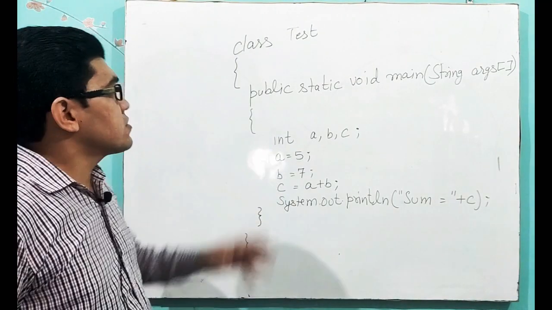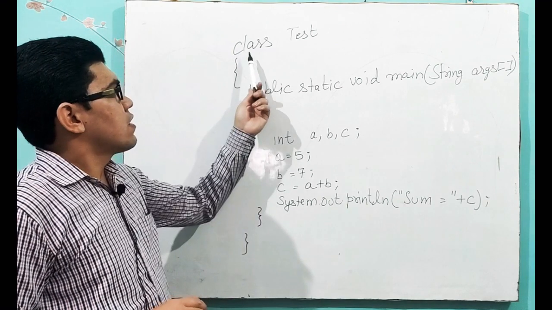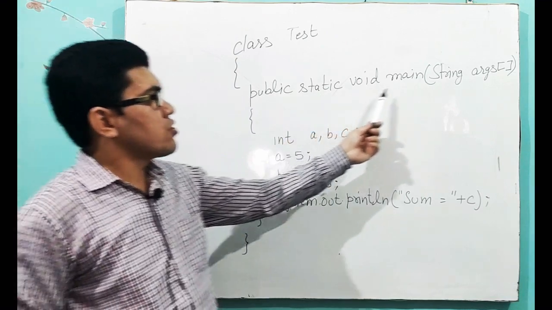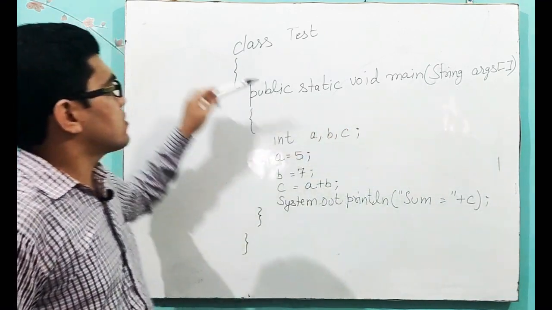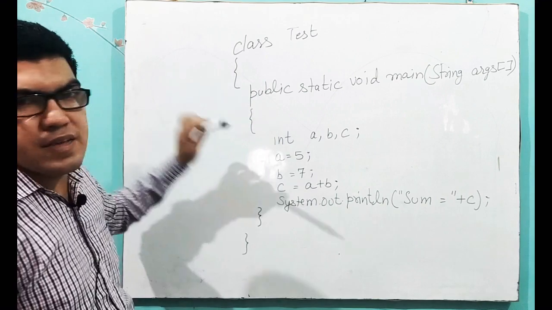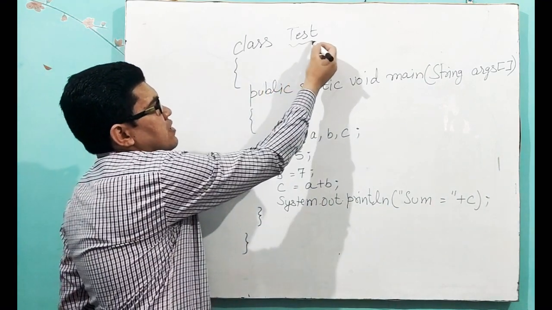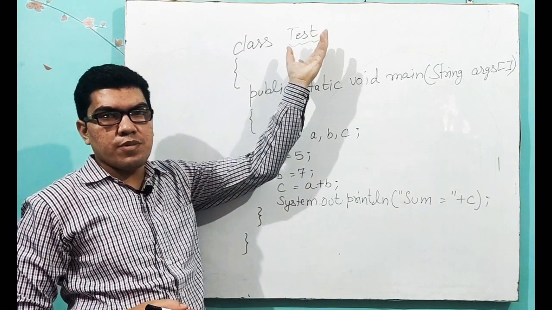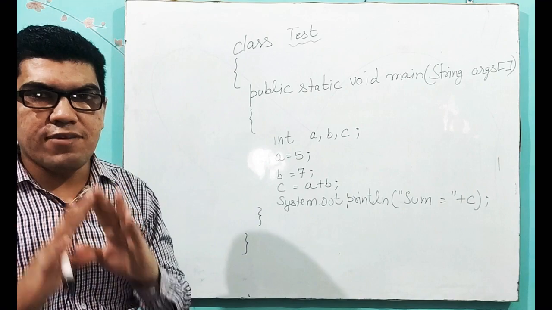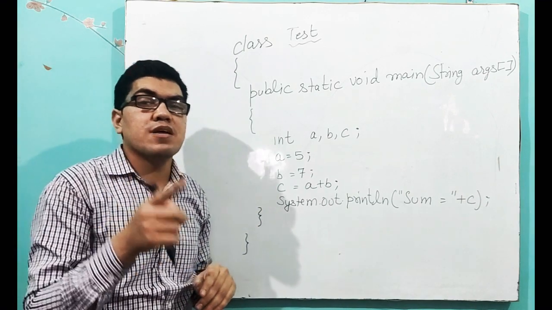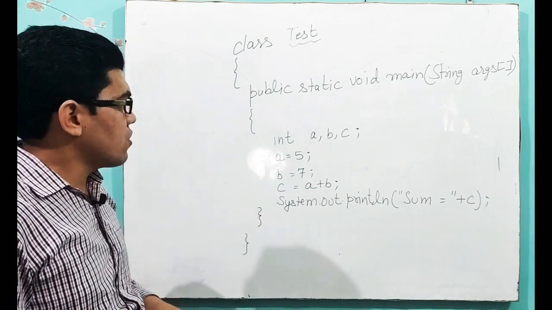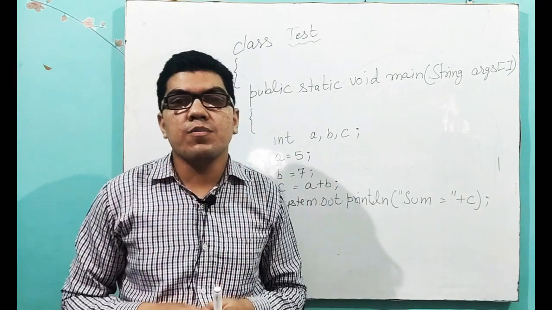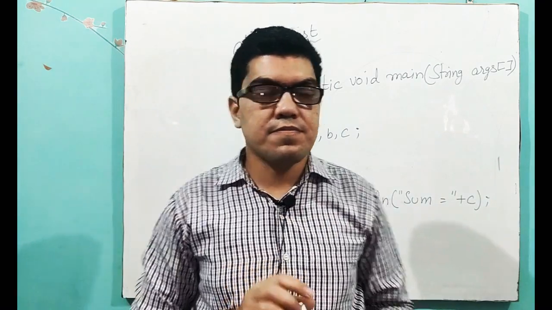So this is our next program. Here I declared a class Test. The rules are the same, public static void main String args. These two lines you have to remember, you have to write them as they are. You can make a change only in the class name, where you have to write an identifier, so you have to remember the rules of identifier. In this program we are adding two numbers.